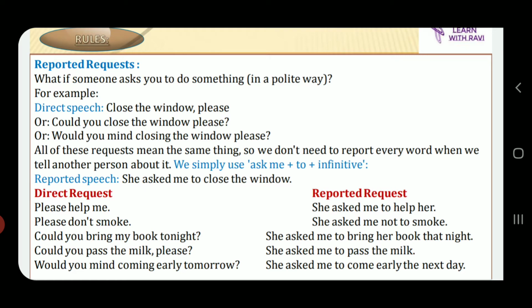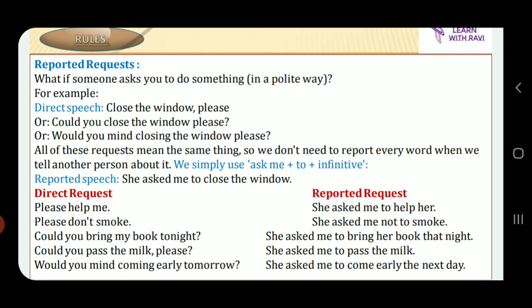So we don't need to report every word when we tell another person about it. We simply use ask me, she asked me to close the window please, plus to plus infinitive form of verb. So reported speech is she asked me to close the window. That's it. So if you are getting any of the questions, close the window please, or could you close the window please, or would you mind closing the window please, you simply need to eliminate the questions and insert she asked me to close the window.